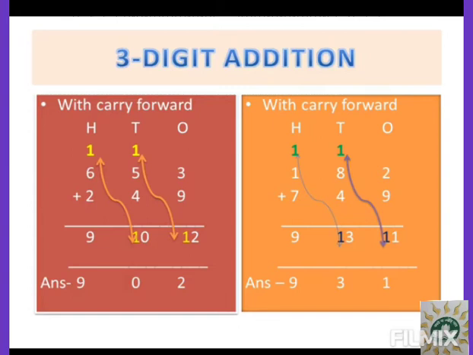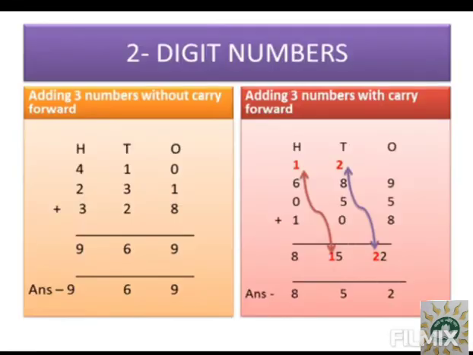In the hundreds place we have 7 and 1, and we will add that green one to it. So 7 plus 1, 8 plus 1, 9, and the answer will be 931. So the highlighted numbers show that they have to be carried forward to the next value, okay, and then added to it. So please follow this method.